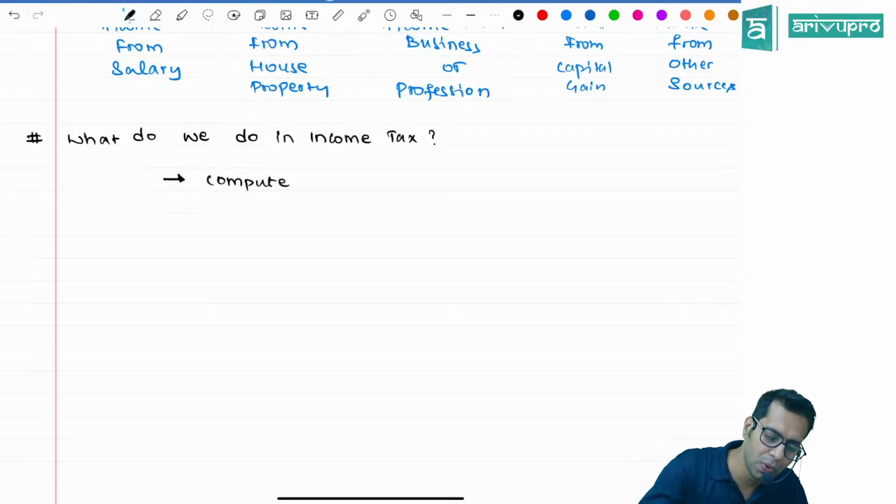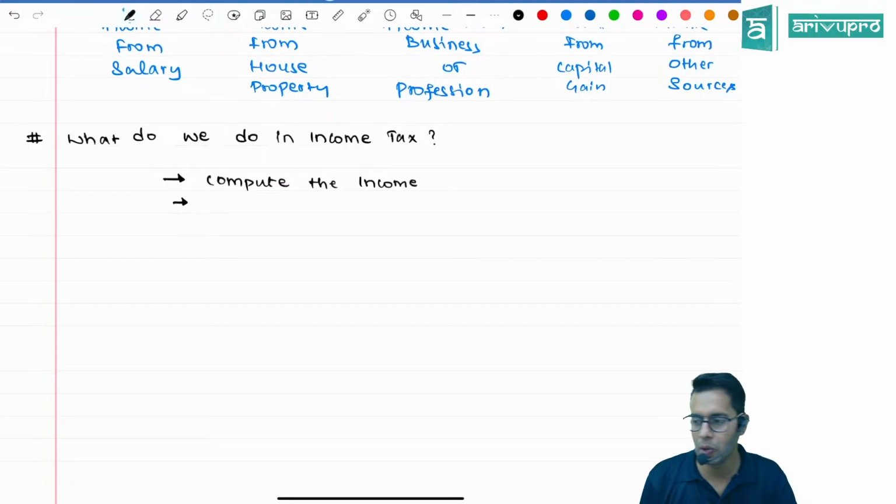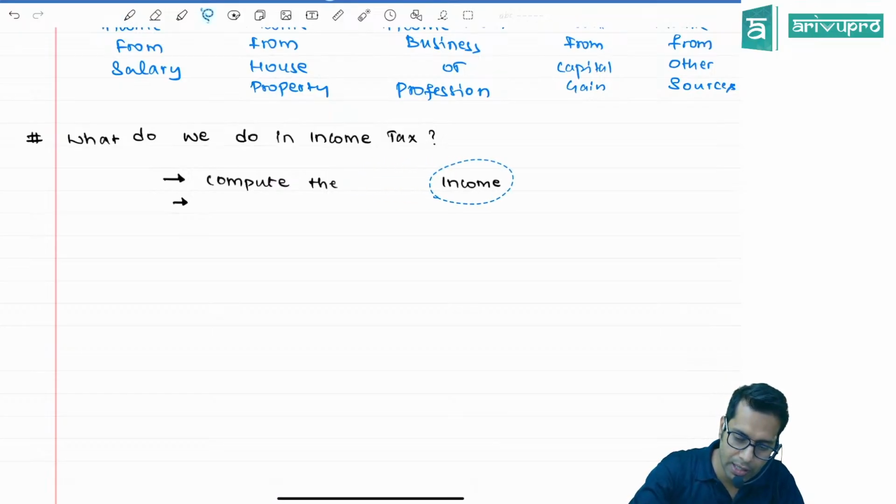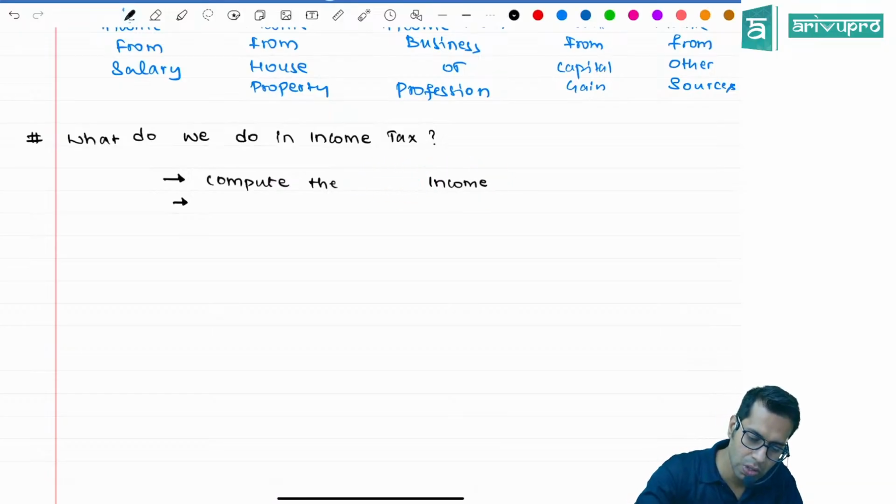We are going to compute the income of a person. Income means we are going to compute his total income, because different types of income are there. So we are going to compute his total income, and we are going to compute his tax liability on the total income.